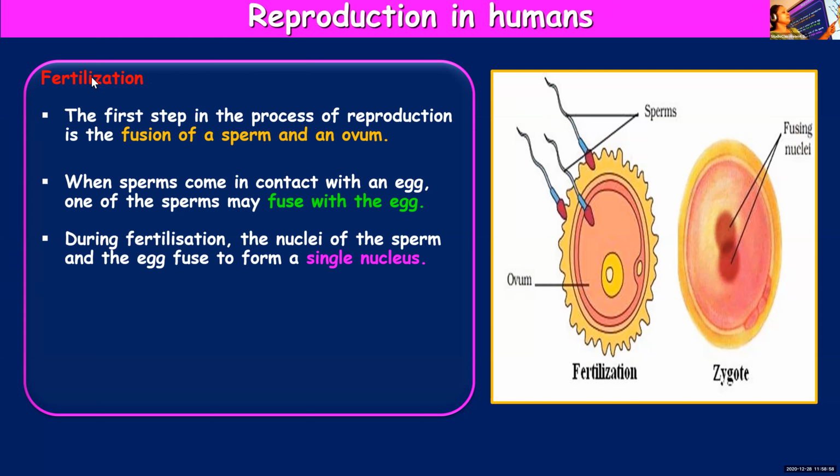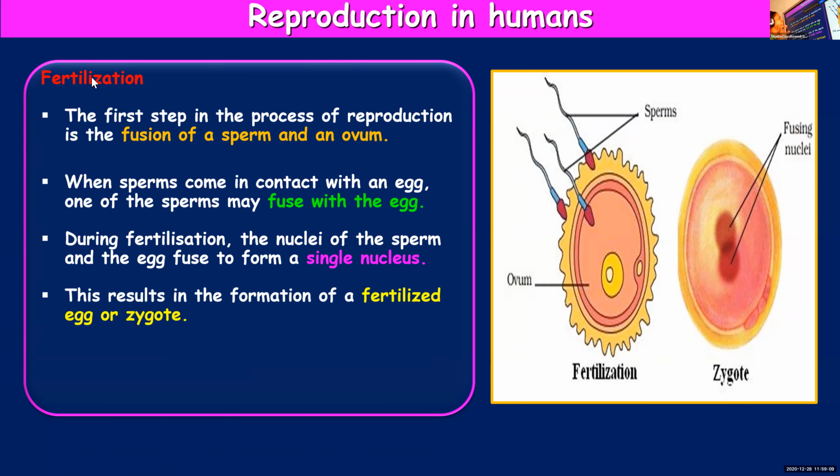You can see the nuclei of sperm and egg fusing together to form a single nucleus, and we call that structure which is formed as zygote.